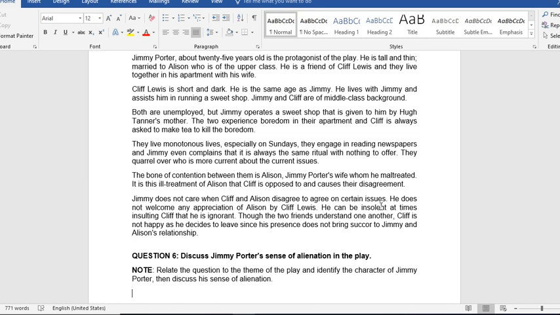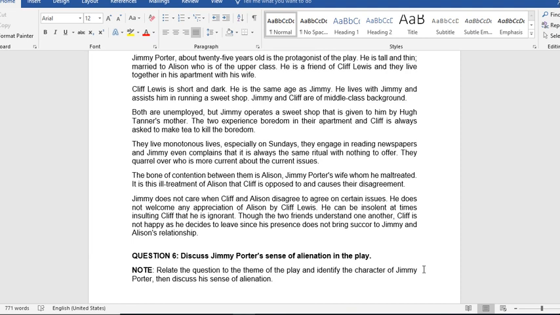He does not welcome any appreciation of Alison by Cliff Lewis. He can be insolent at times, insulting Cliff that he is ignorant. Though the two friends understand one another, Cliff is not happy as he decides to leave since his presence does not bring succor to Jimmy and Alison's relationship.